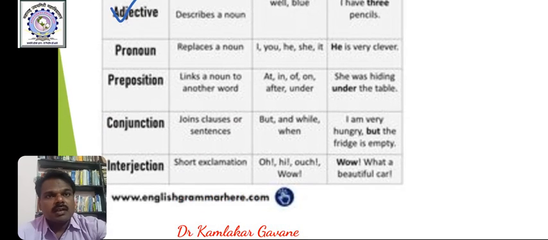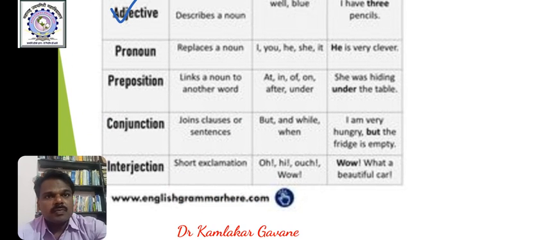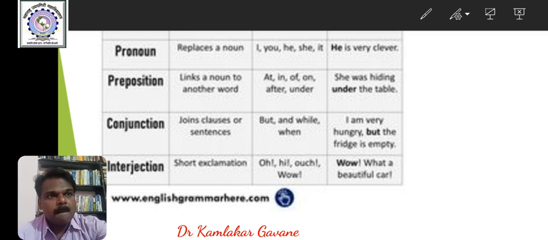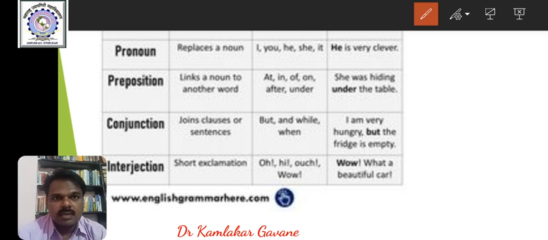Now, the next group of 4 word classes, they are from closed word classes: pronoun, preposition, conjunction and interjection. Now, what is pronoun? Pronoun simply is a word used instead of noun.